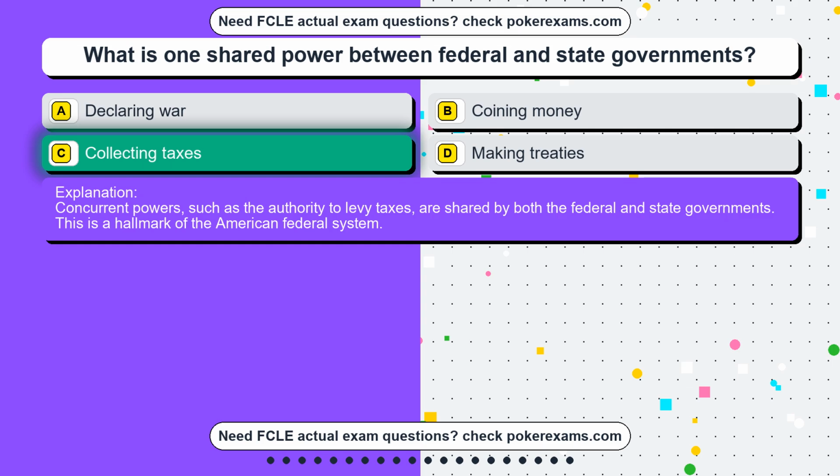Concurrent powers, such as the authority to levy taxes, are shared by both the federal and state governments. This is a hallmark of the American federal system.